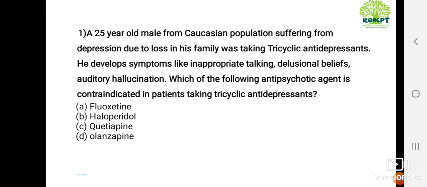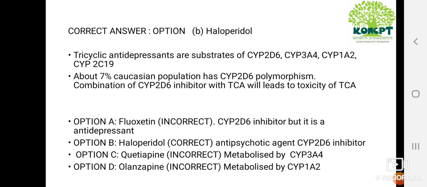So from this question we have to take it. It is given as Caucasian population is already on TCA, that is tricyclic antidepressant. One antipsychotic is going to be added. So among these options which is contraindicated? The answer here is haloperidol, because tricyclic antidepressants are substrates of CYP2D6, CYP3A4, CYP1A2 and CYP2C19.